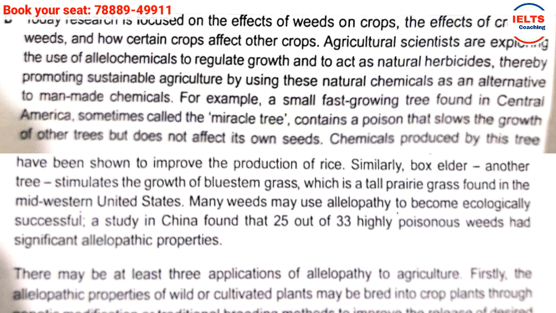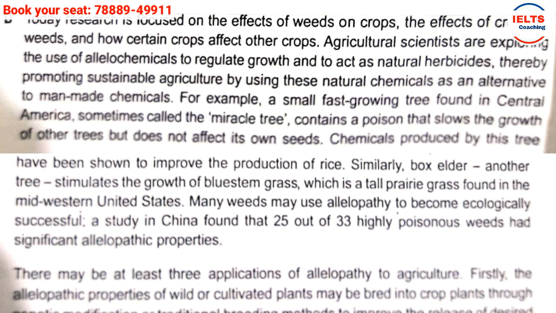However, I could see one interesting thing that I was looking for. It says, for example, a small fast-growing tree found in Central America, sometimes called the miracle tree, contains a poison that slows the growth of other trees. So this paragraph says today's scientists are working on this particular thing, and with an example it has tried to exemplify which particular tree.